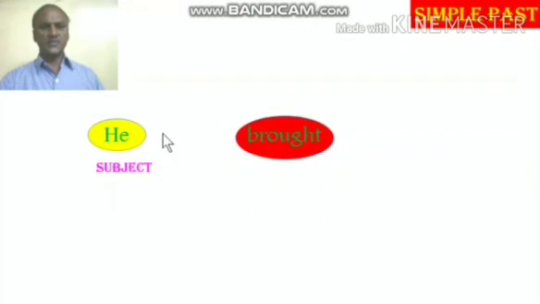Next, simple past. The second division is simple past. He, subject, brought, verb. A book, object. He brought a book. So, subject is he, brought, verb, a book is the object. Now what is the next step?